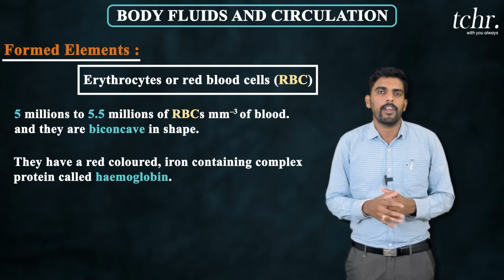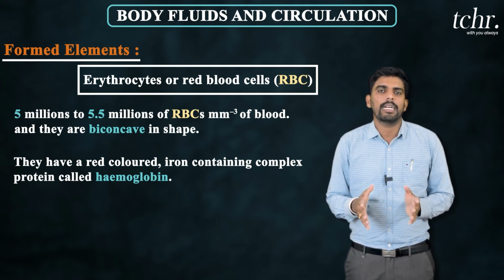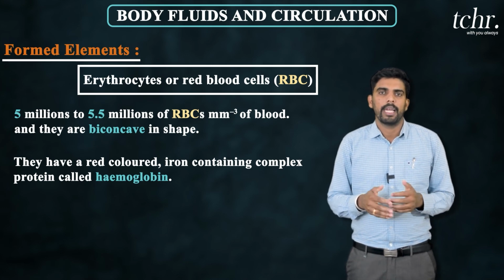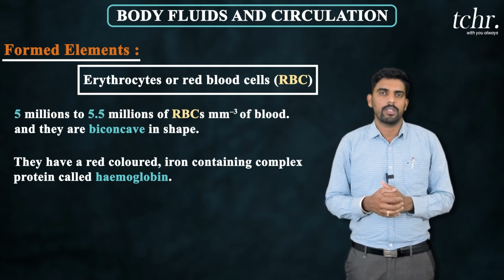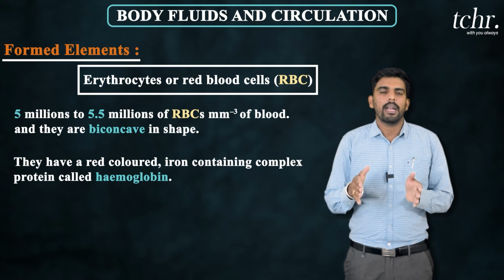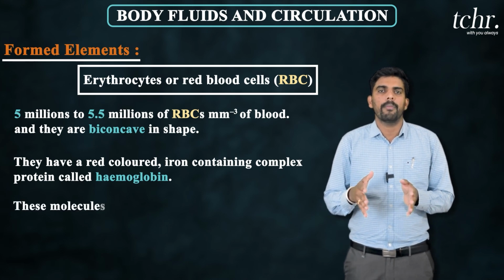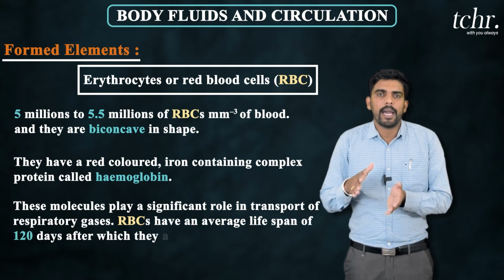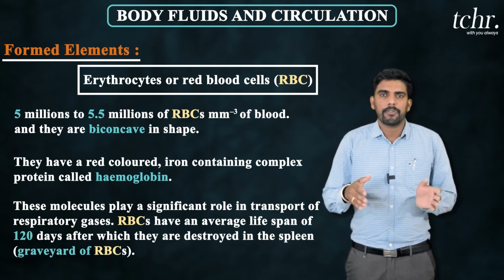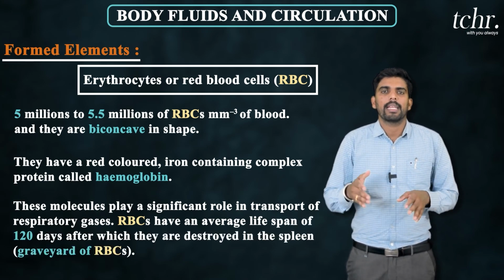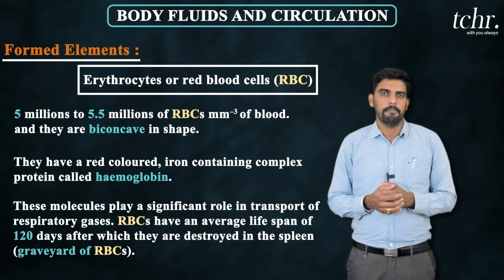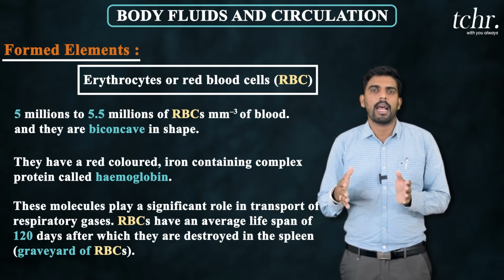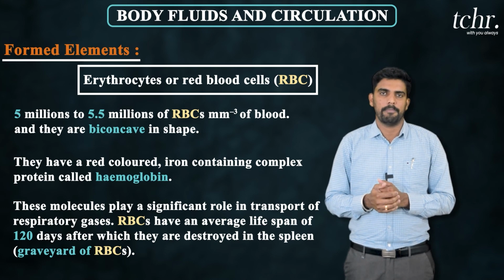They are completely filled with red colored hemoglobin protein, which allows them to carry oxygen. RBC originate from red bone marrow, and their lifespan is only 120 days. After completing their lifespan, they are destroyed in the spleen. Hence, the spleen is called the graveyard for RBC.